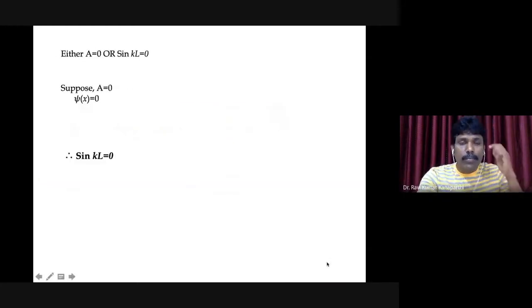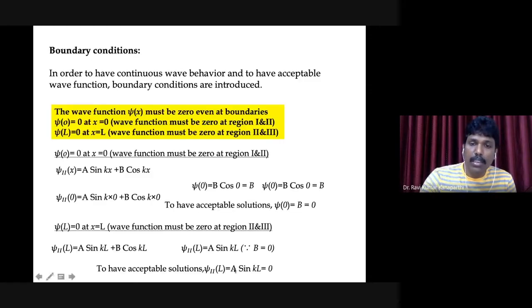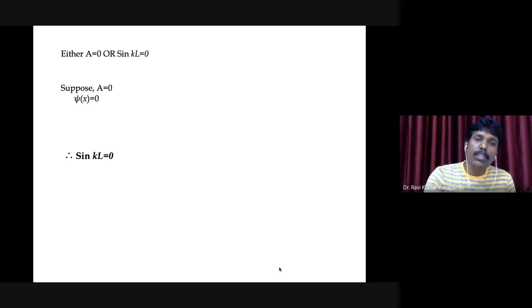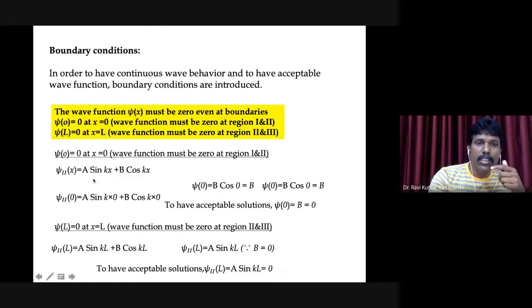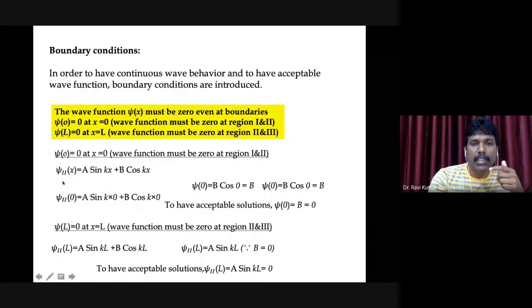If a sin KL has to be 0, then either a has to be 0 or sin KL has to be 0. Suppose a is equal to 0. Then the wave function will be 0 everywhere. Why? Because we already found b is equal to 0. This is our psi 2 of x, which is the linear combination of a sine function and a cosine function.